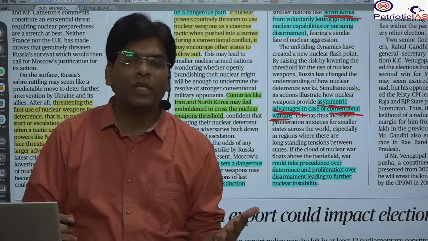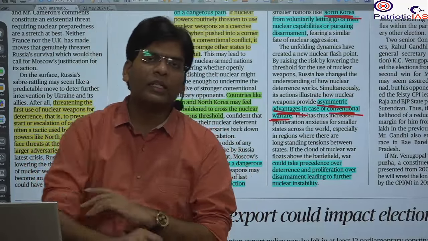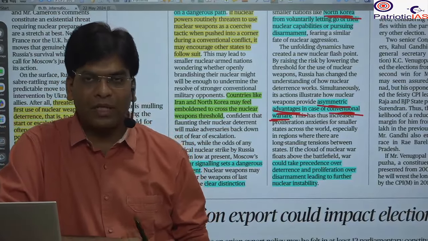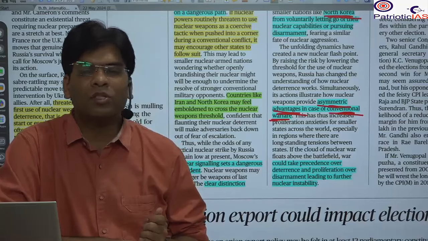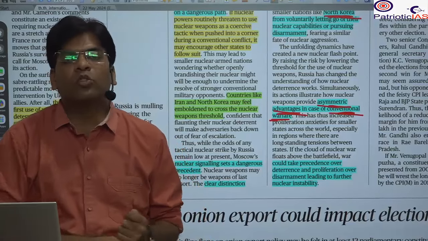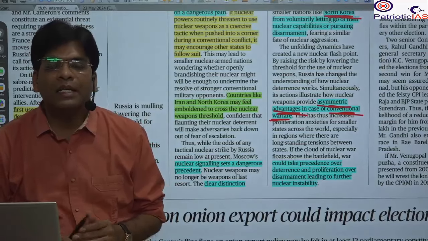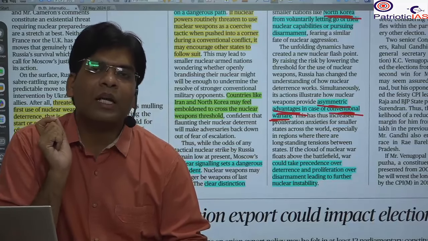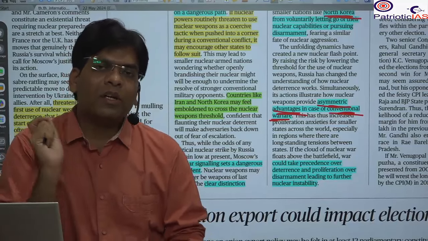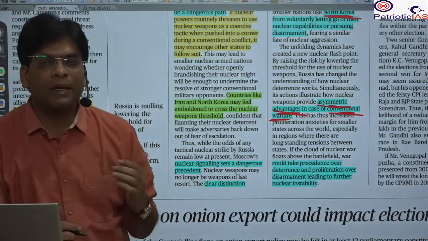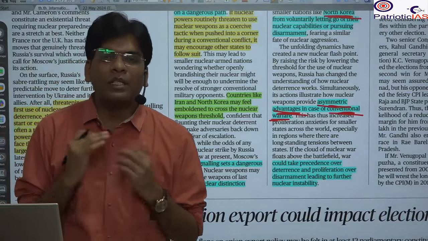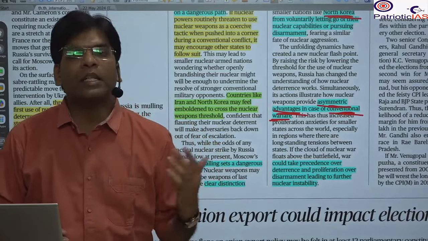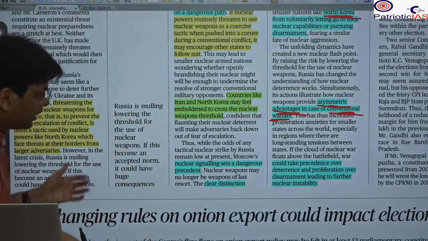If you use it again and again, you will see that the credibility of India in nuclear weapons is affected. That's why India is respected. For example, in the Kargil war, despite so much threat from the Pakistan side, India not a single time said that we will use the nuclear weapon. And that's why across the world the legitimacy of India's nuclear weapon was accepted. Despite opposing, they respect the way we handled the Kargil war without taking the name of the nuclear weapon. This is the credibility that we have built.